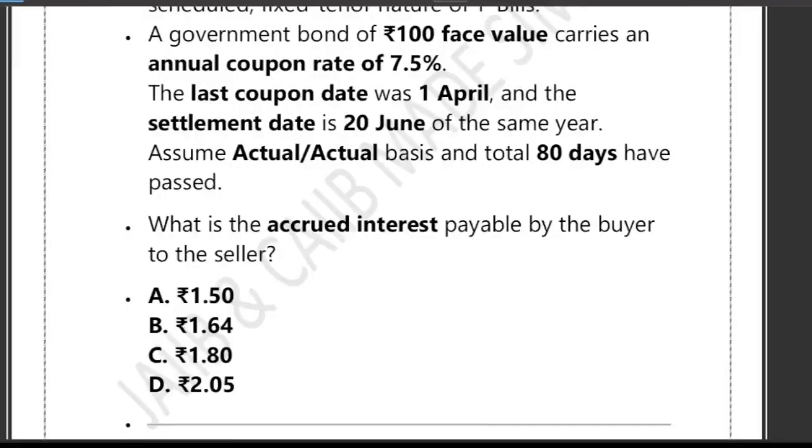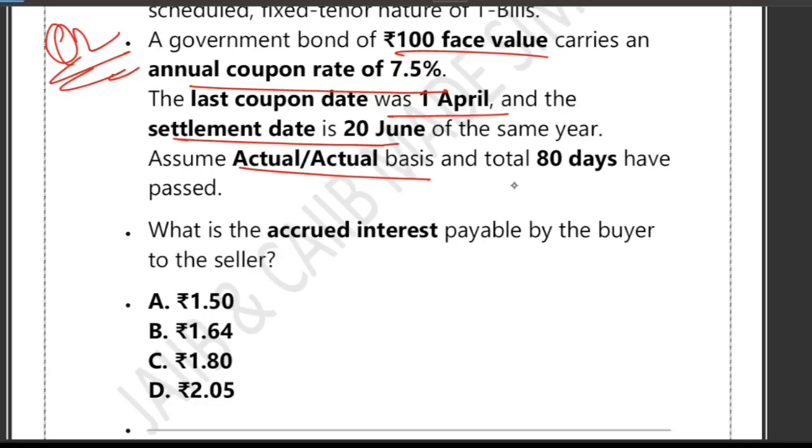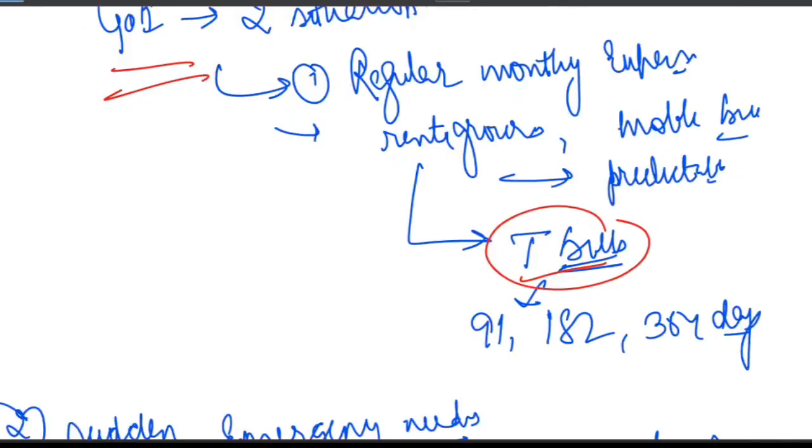Now friends, let's look at the second question. Please have pen, paper and calculator with you, because we are going to discuss one numerical based question. So the question is like this. A government bond of 100 rupees face value carries an annual coupon rate of 7.5%. The last coupon date was 1st April and the settlement date was 20th June of the same year. Assume actual basis and a total of 80 days have passed. What will be the accrued interest payable by the buyer to the seller? You have to compute the accrued interest payable. The options given are 1.50, 1.64, 1.80, 2.05. Exactly the same question was asked in the examination.